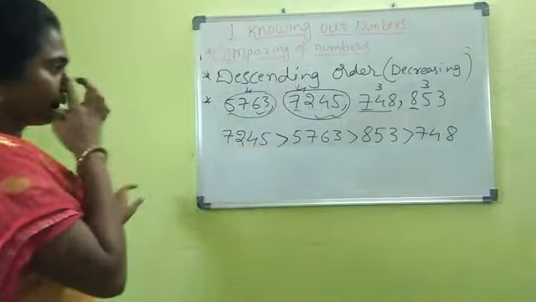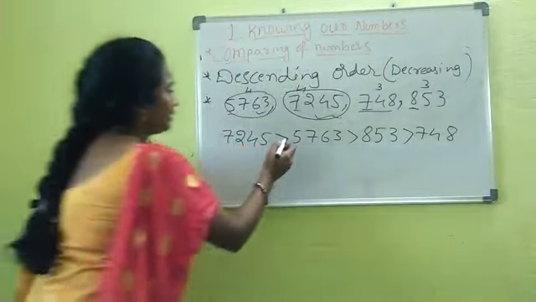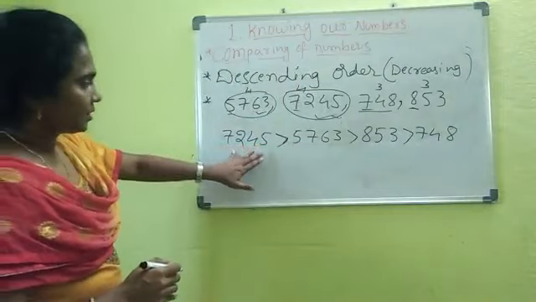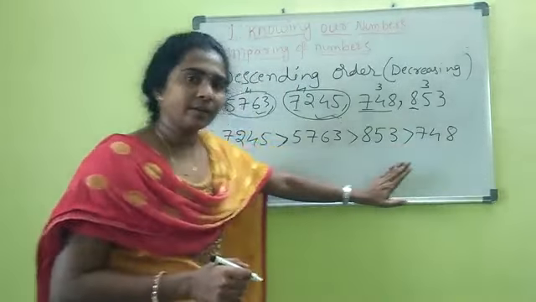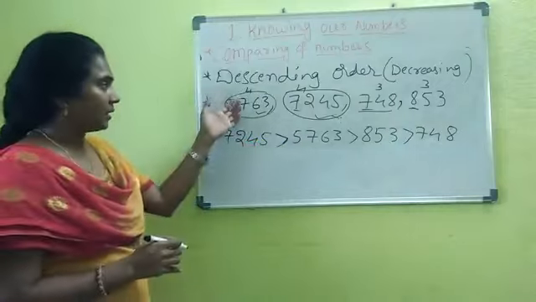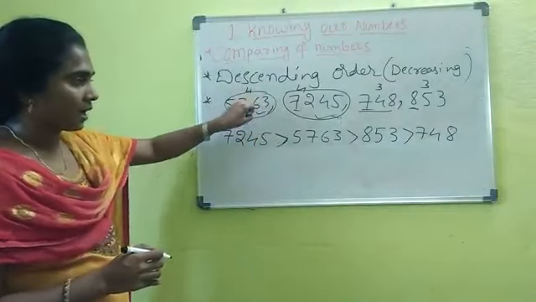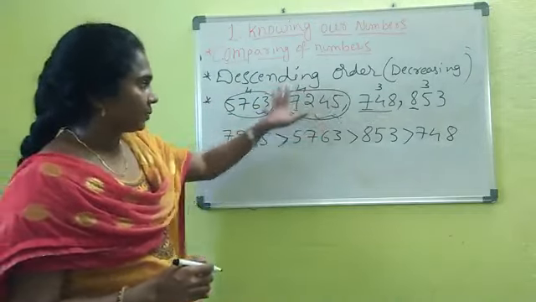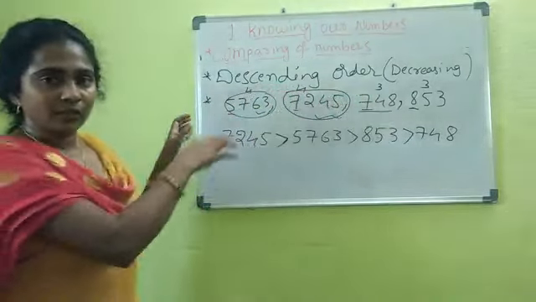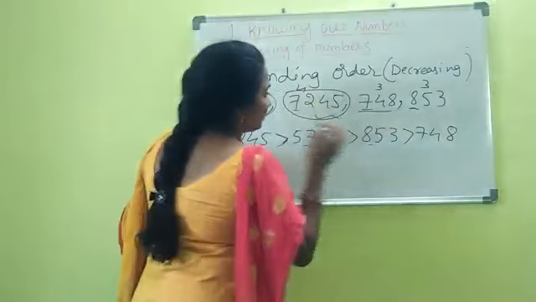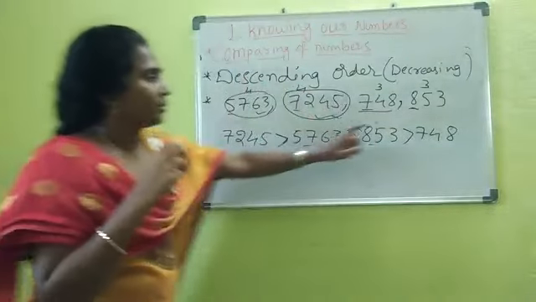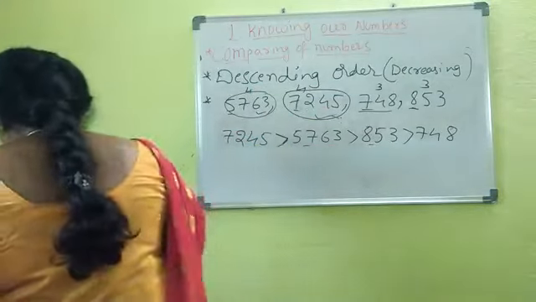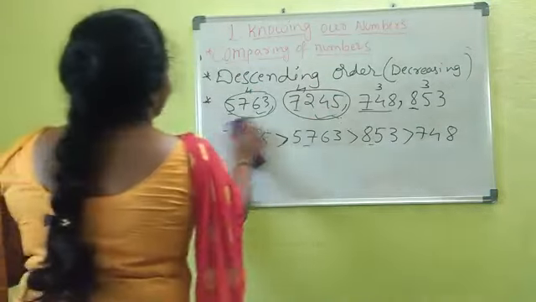Now the left value, that is 748. This is about comparing numbers and writing the descending order. That means bigger to the smaller, right? I hope you are clear on descending order. First you need to identify the larger from the given numbers. You write it, and for the remaining numbers, again you identify the largest. Every time the same procedure to end up with the numbers, bigger to the smaller. So this is about the descending order.